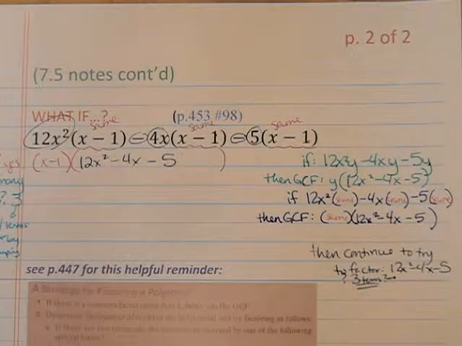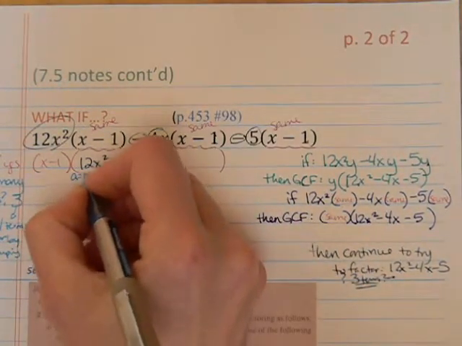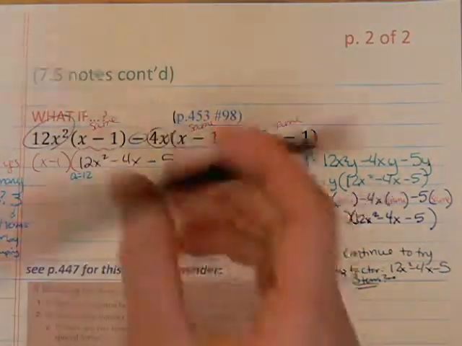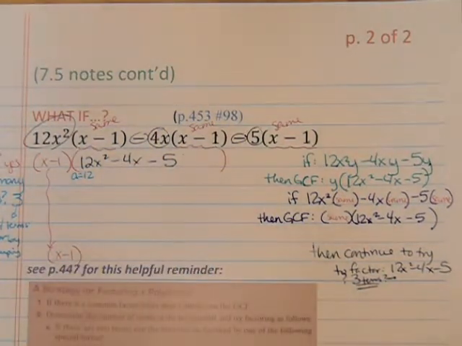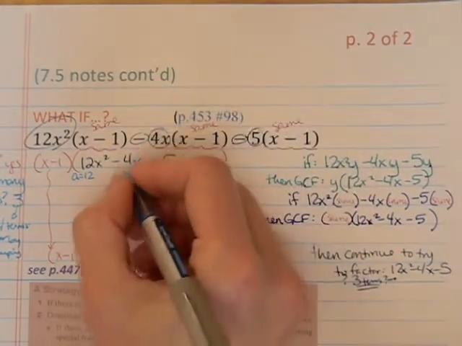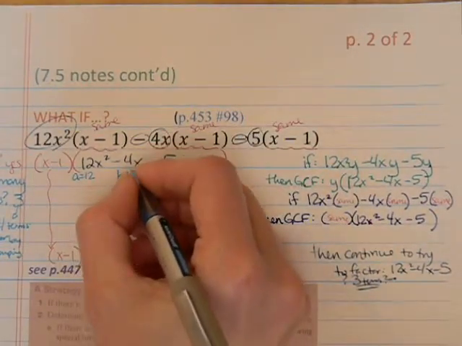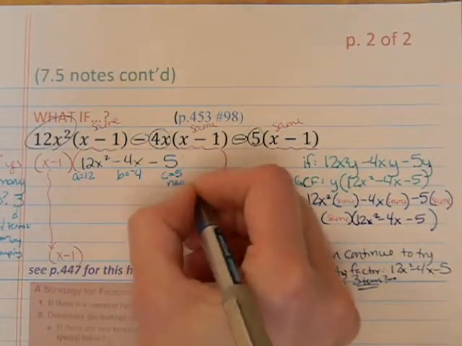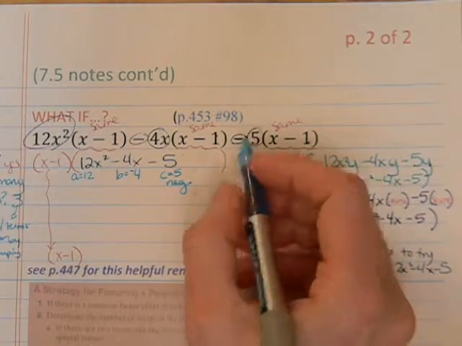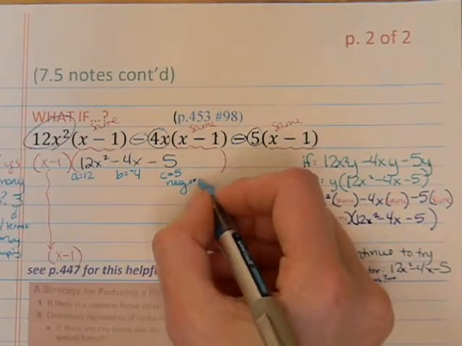So we start by identifying our A, B, and C values. Oh, and just as a reminder, let's take that GCF that we pulled out and bring it all the way down to our final answer so we don't forget about it. A equals 12, B equals negative 4, C equals negative 5, and we're going to note that it's negative because that's going to tell us to subtract.